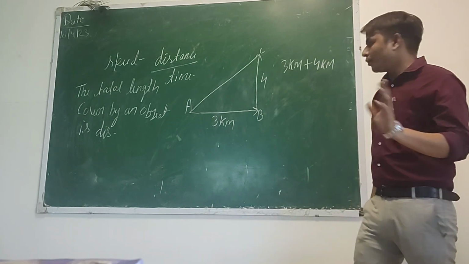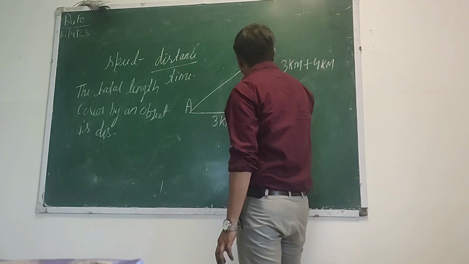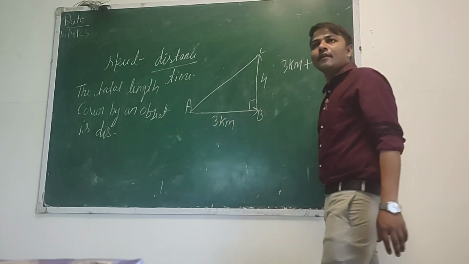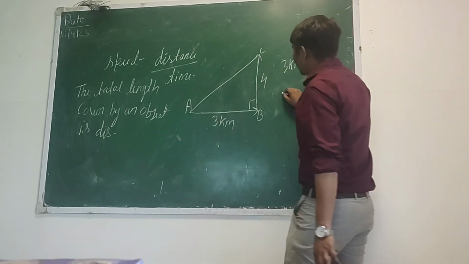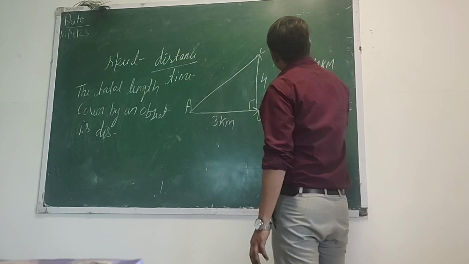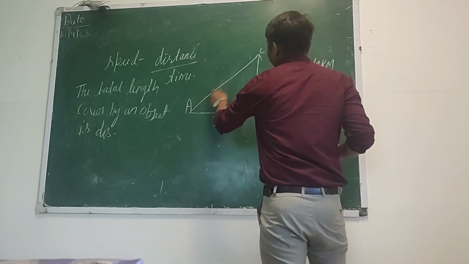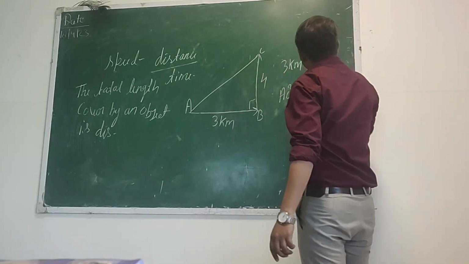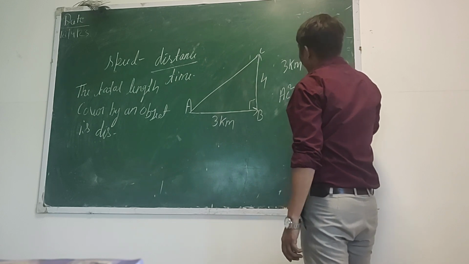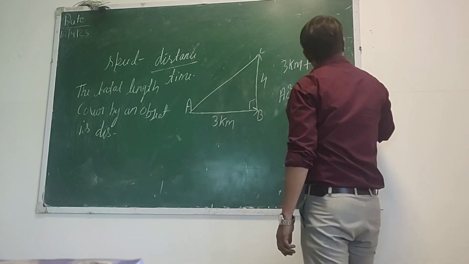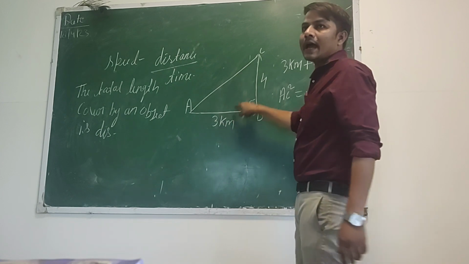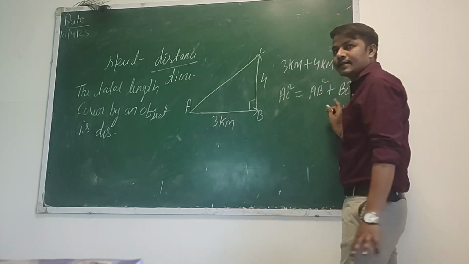Through what? The Pythagoras theorem. As you can see here we have the angle of 90 degree, and the Pythagoras theorem is AC square, where AC is the hypotenuse, equals AB square plus BC square. AB is the base and BC is the perpendicular. So we can find it easily.